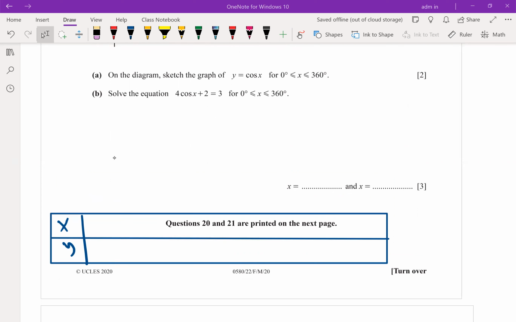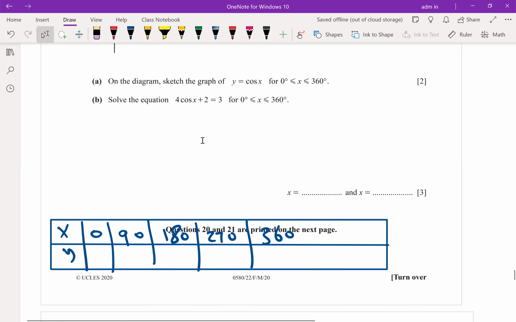Form a table: 0, 90, 180, 270, 360. By using the calculator, cosine 0 is, right? Cosine 90, cosine 180, cosine 270, cosine 360.